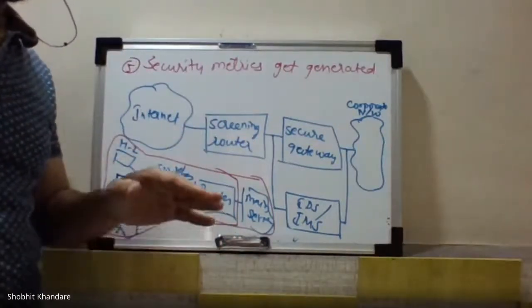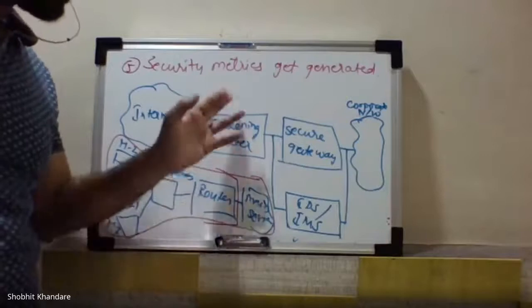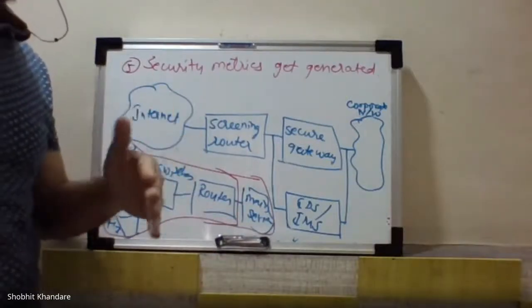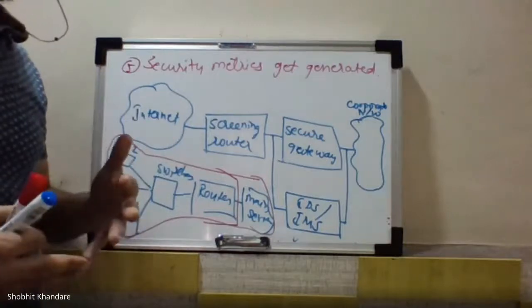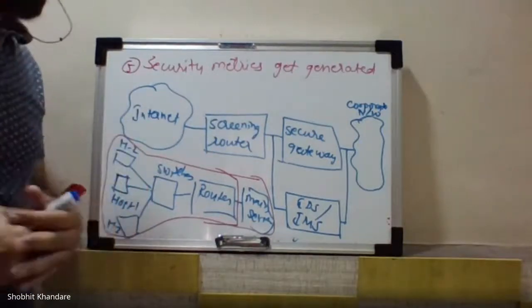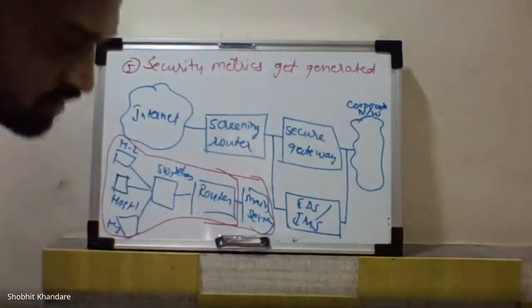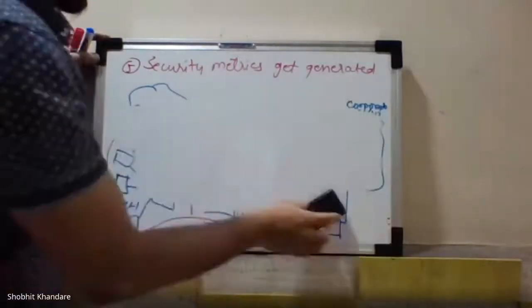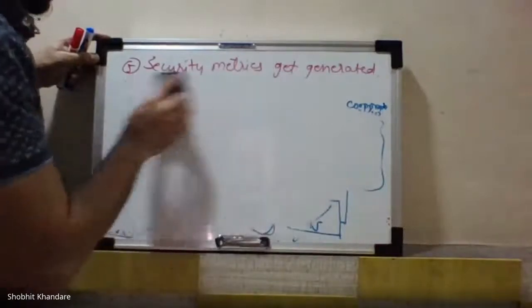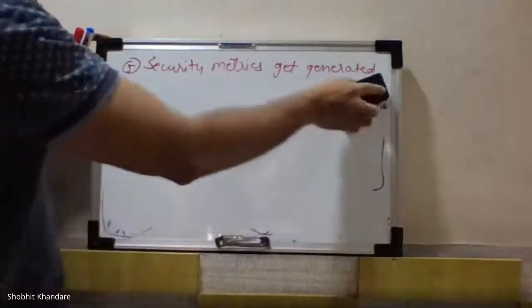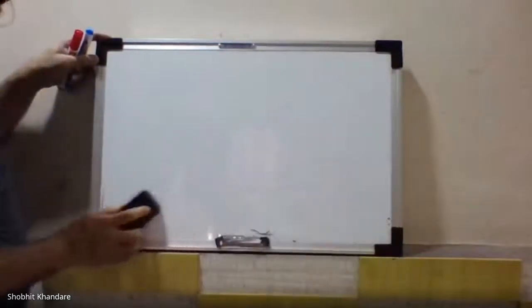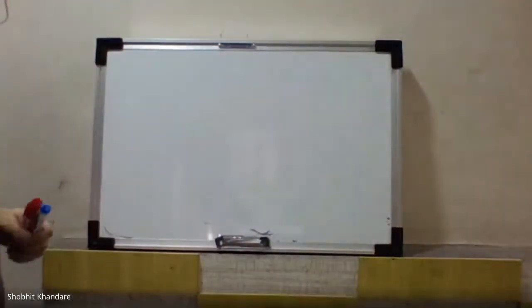We are not going to go into the detail of these IDS, but we are going to see the overview, what the needs are and what the different types of IDS are. So write down the heading as Intrusion Detection System, IDS. We have completed the 5 needs of using IDS. Now we are going to see the IDS. Write down.